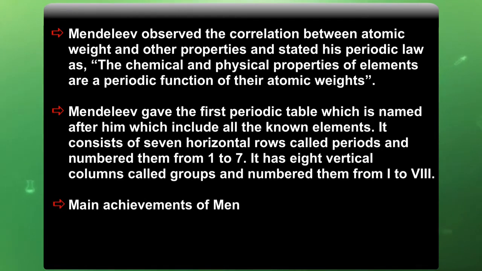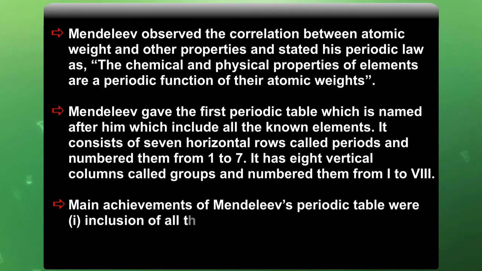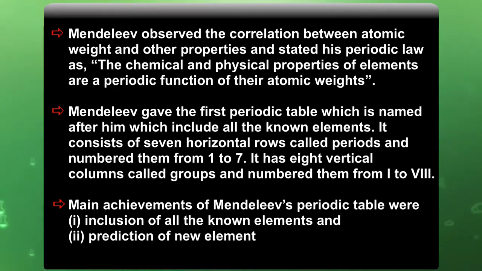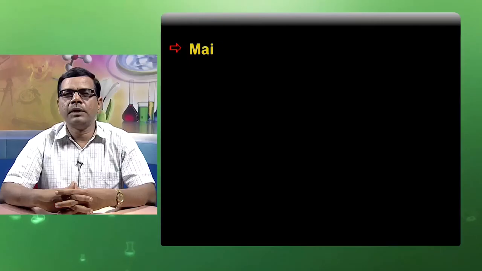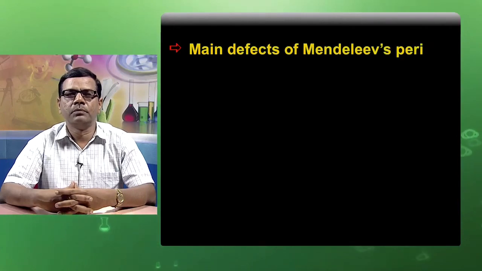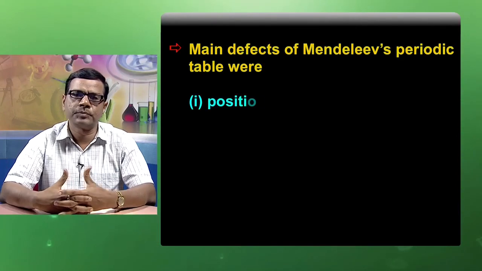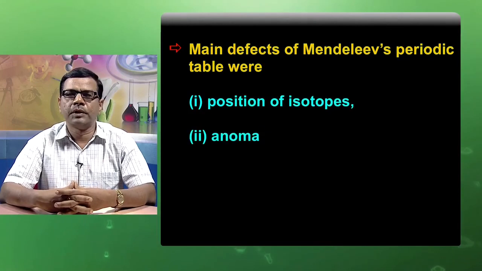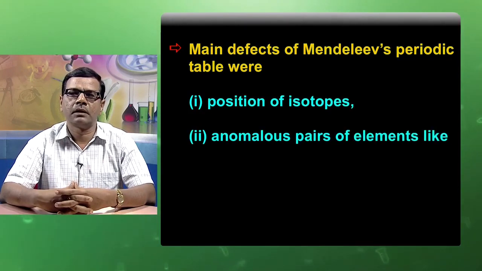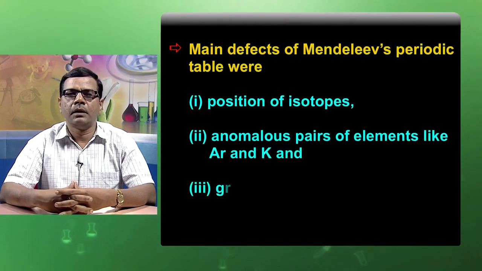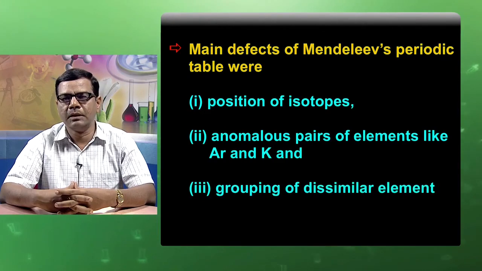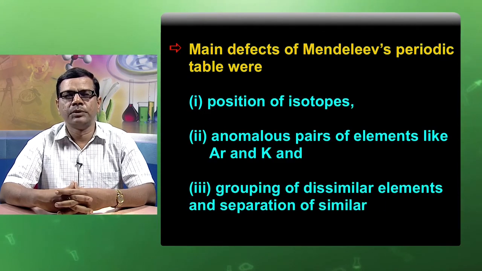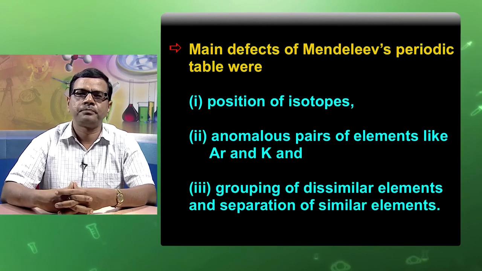Main achievements of Mendeleev's periodic table were first, the inclusion of all the known elements, and second, the prediction of new elements. The main defects of Mendeleev's periodic table were the position of isotopes, anomalous pairs of elements like argon and potassium, and grouping of dissimilar elements and separation of similar elements.